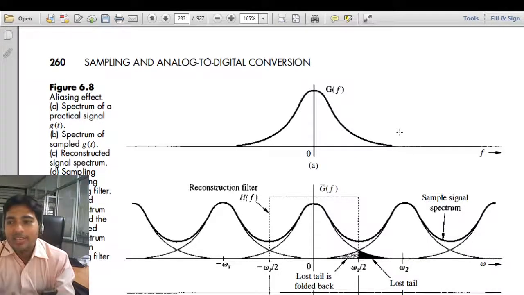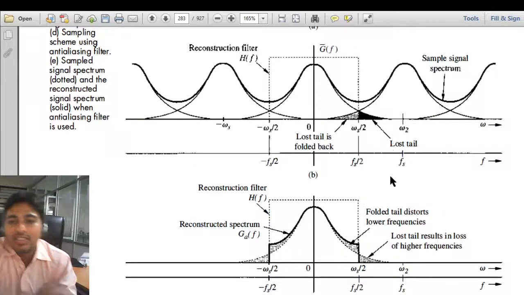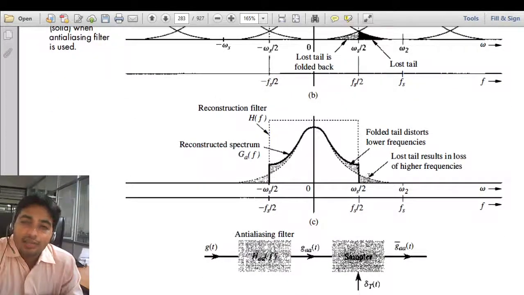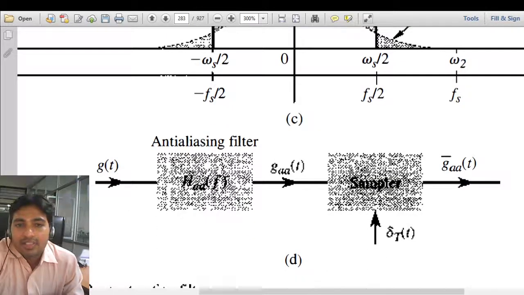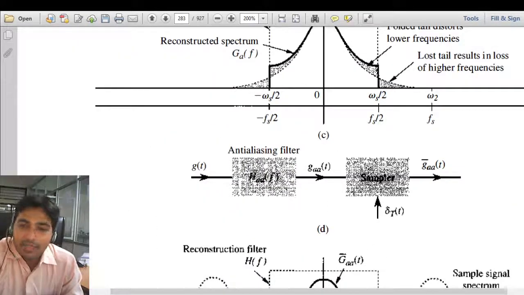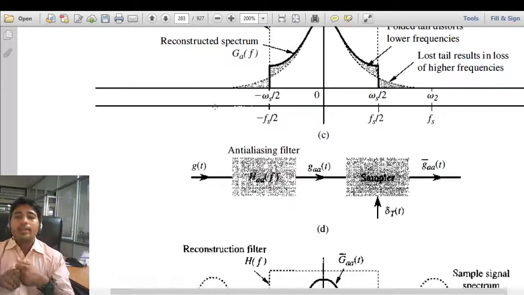Now whatever signal results will be sampled. We will have exactly B hertz, because we have passed this signal through an ideal low pass filter whose cutoff frequency is B, so it will pass only the frequencies less than B. That particular filter is called an anti-aliasing filter.